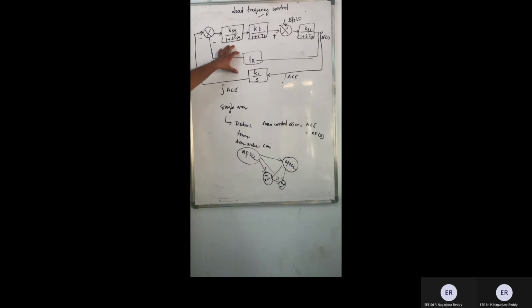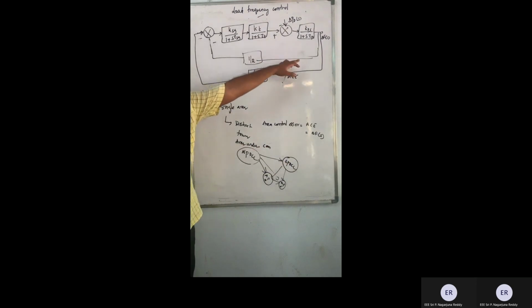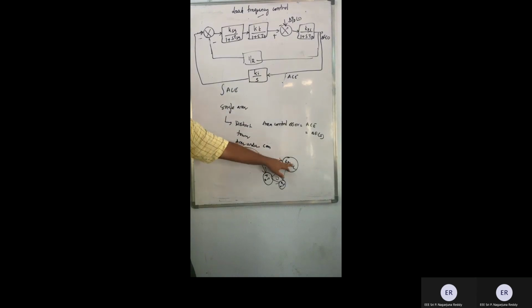This figure represents the control system of one single area. Now we will consider two areas along with a transmission line between them. Let's see how we can control the frequencies in this area and this area. For a single area, for any changes in demand, the changes in frequency are controlled by an integral controller. Now let's see a two-area system, how the demand varies in these two areas, and how the frequencies are controlled in these two areas.